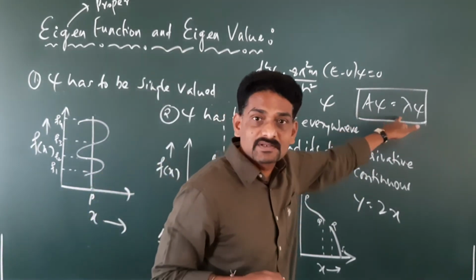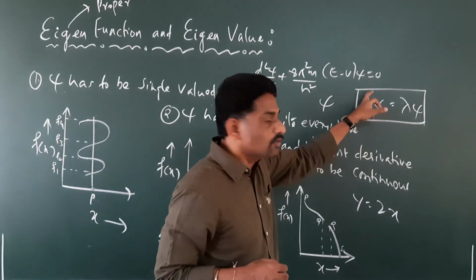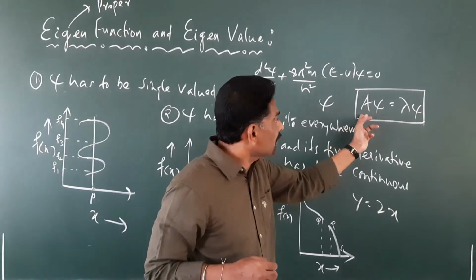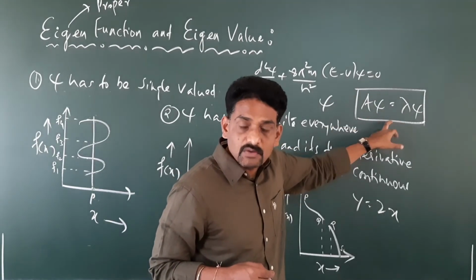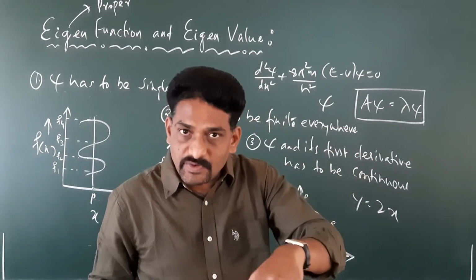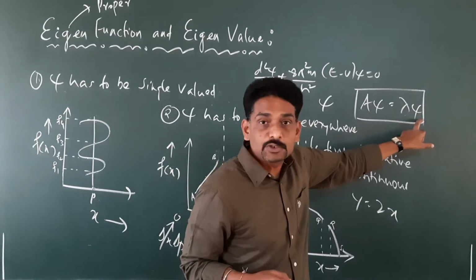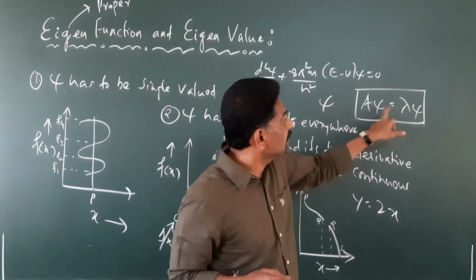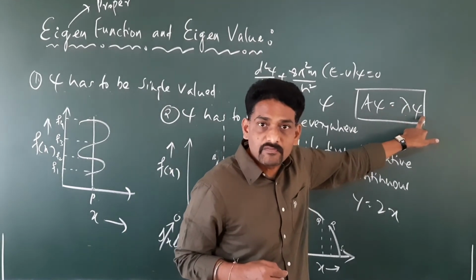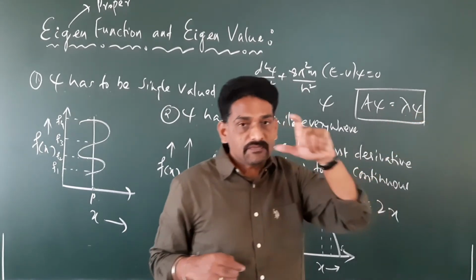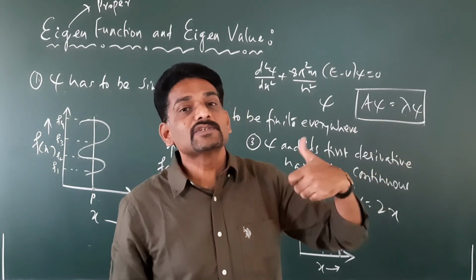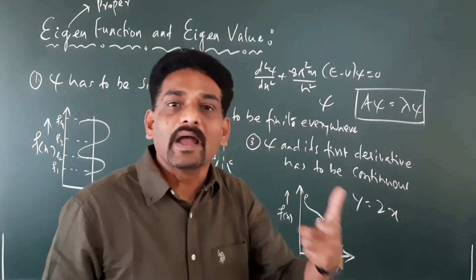Now what is the meaning of this? When you operate an operator on a wave function, we have to get the result in such a way that it gives us a constant value and it reproduces the original wave function psi. Only if it is of this form is it going to be a proper eigenvalue.